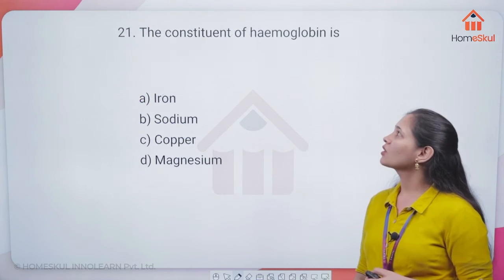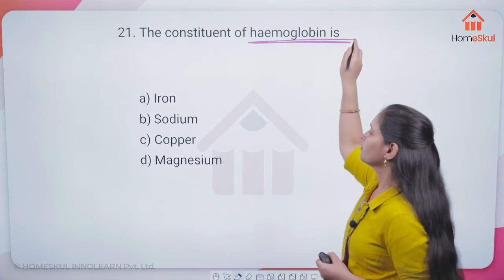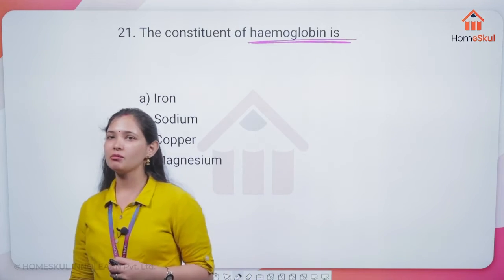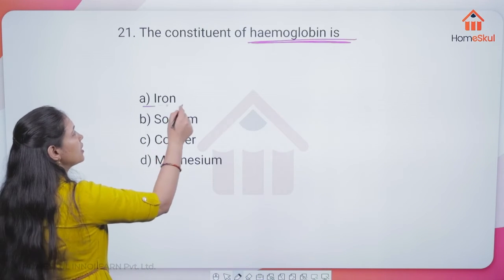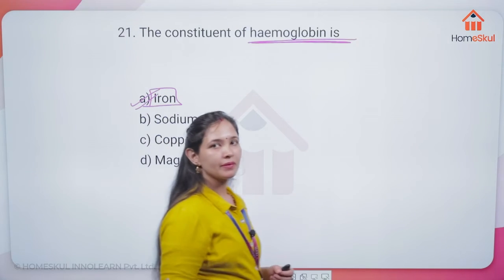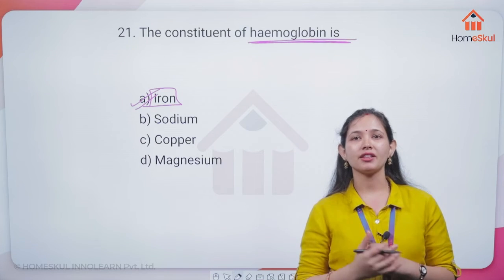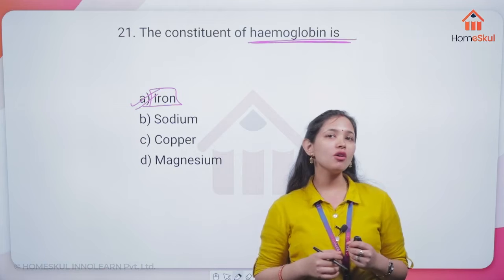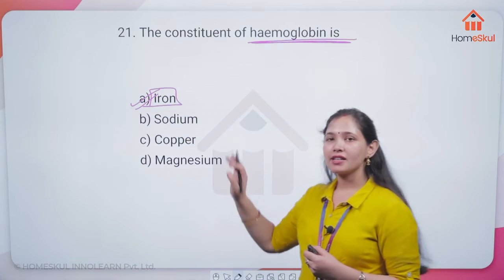Now move on to the next one. That is the constituents of hemoglobin. In hemoglobin, which metal atom is being found? Yes, iron is the central metal atom which binds the things together. We all know hemoglobin consists of iron here. This is the correct answer, everyone, very good.